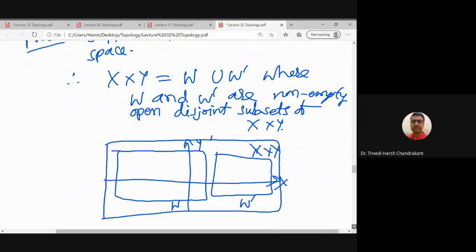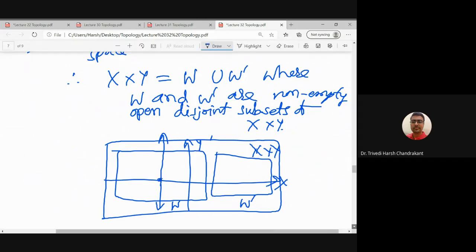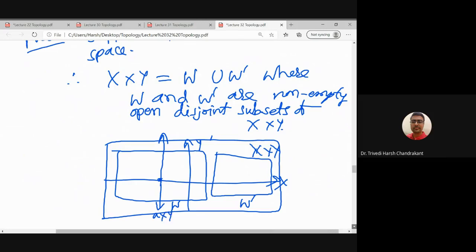So what we'll do is we'll find elements A so that x equal to A line, that is, A cross Y, belongs to W, because now W and W prime cover the entire space x cross Y. Alright, so it is like W and W prime are disjoint sets which cover the whole R2.